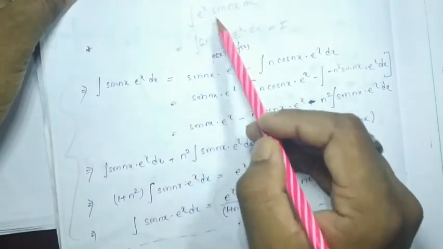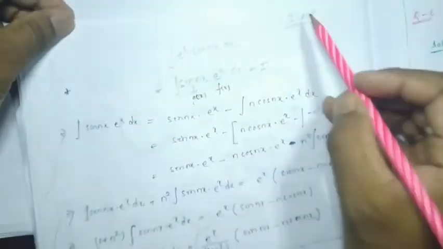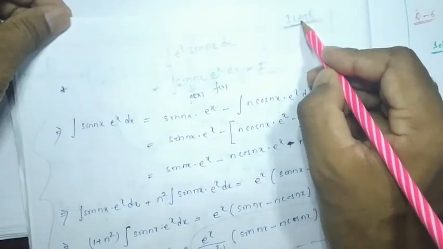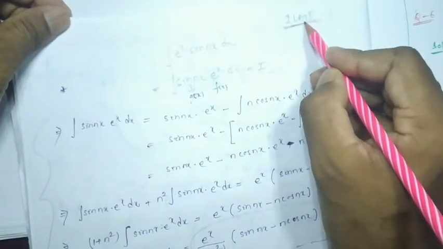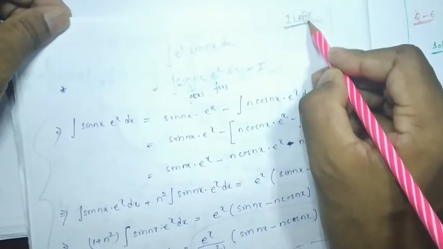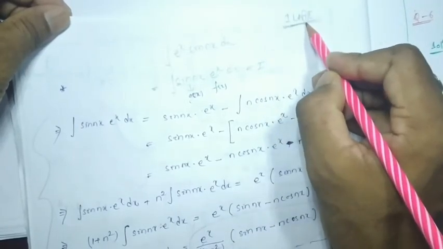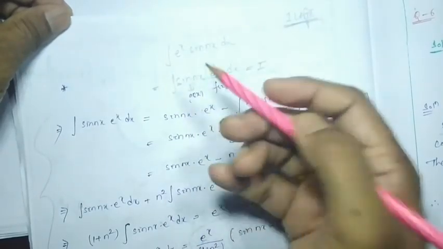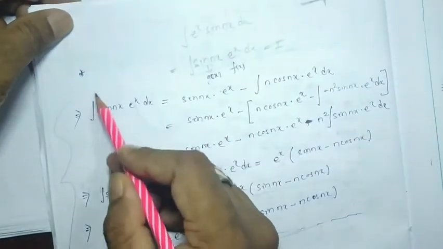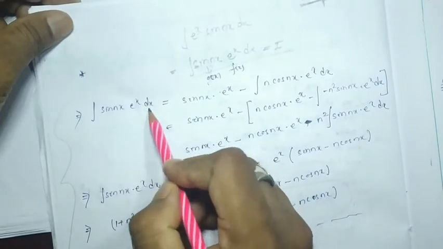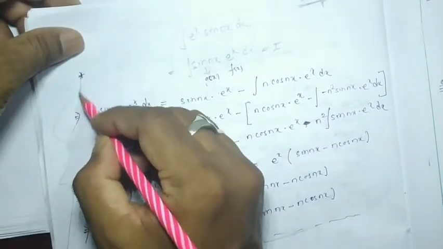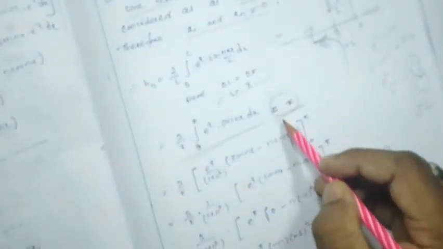So e to the x sine nx dx. If we consider ILATE, what will be the first function? Inverse, logarithmic, arithmetic, trigonometric, exponential. So trigonometric comes first, so it will be considered the first function. This will be the first function, and this will be the second function. Now we have to do the integration. So the integration of sine nx e to the x dx will be equal to, here you have to start writing in your note from the star mark.